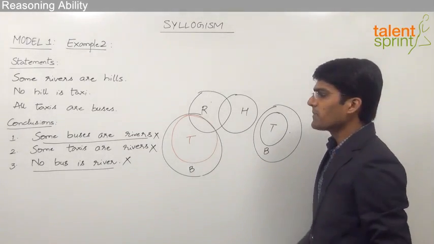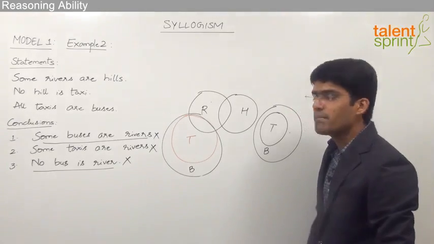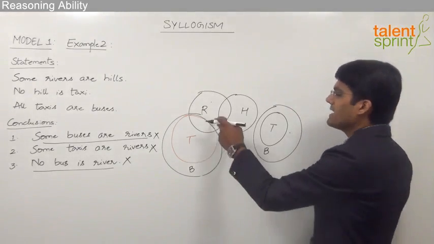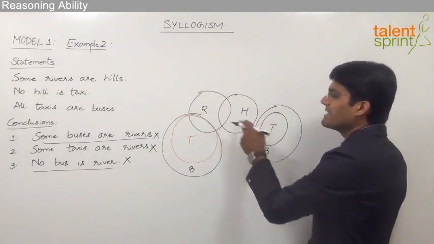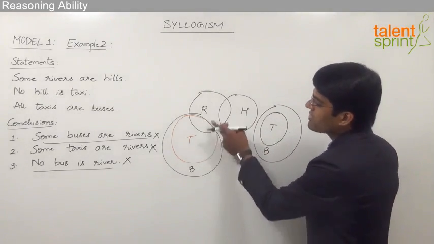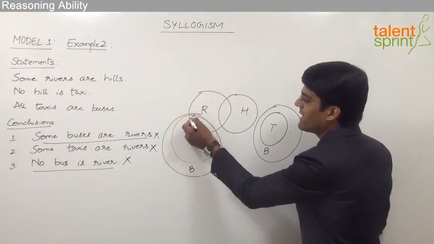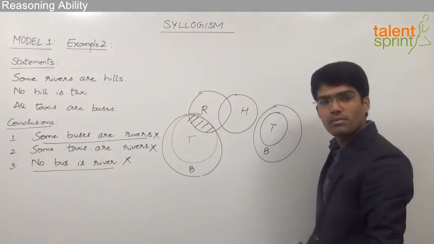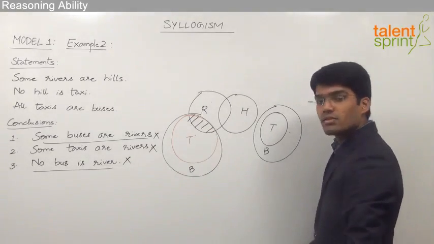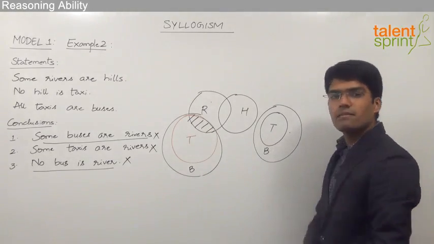For example, if we take the first conclusion, that is some buses are rivers, you see that it fails in the basic diagram, but it is true in the second case. Why? Because here we find that some of the buses are rivers. So conclusion 1 is true in the second diagram, but it fails in the first diagram.